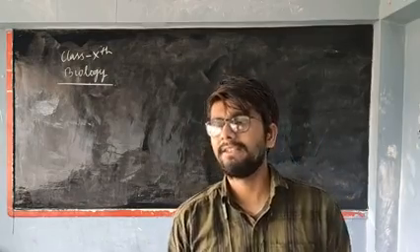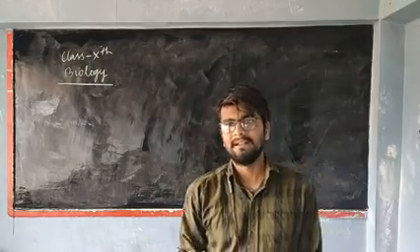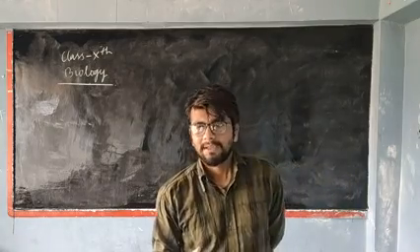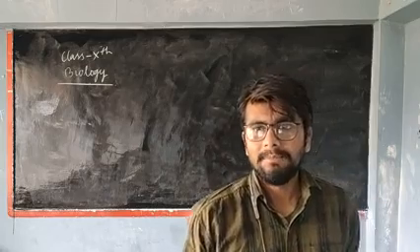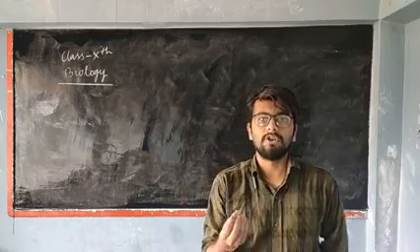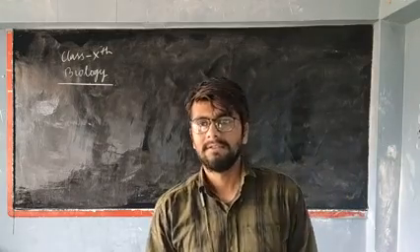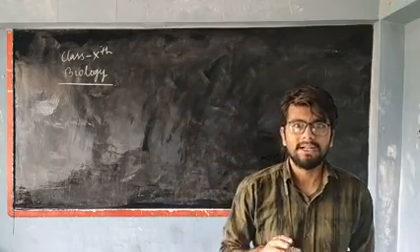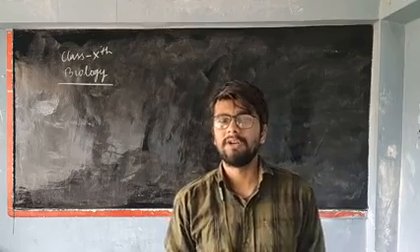The second stage of nutrition is digestion. What does digestion mean? The food that you have eaten is generally complex and insoluble in nature, meaning it cannot be dissolved into the blood so that it can reach every part of the body.